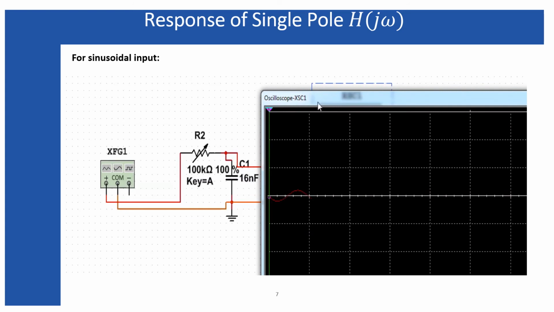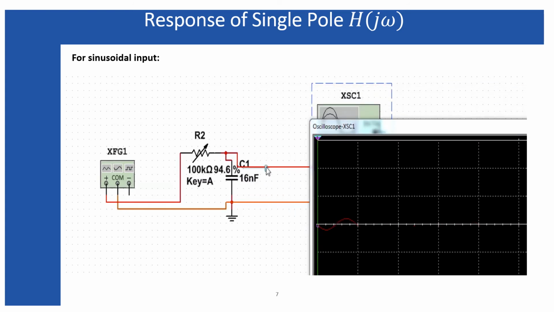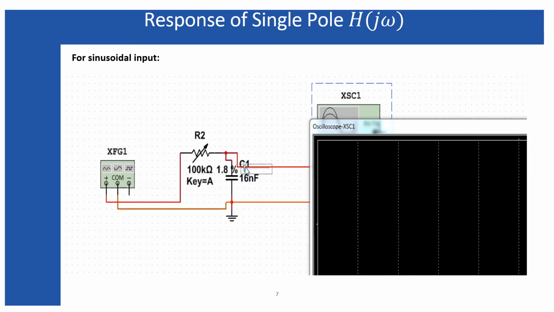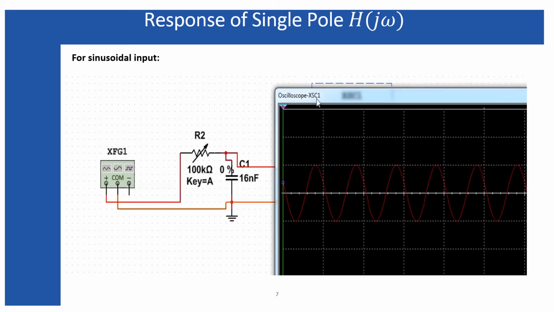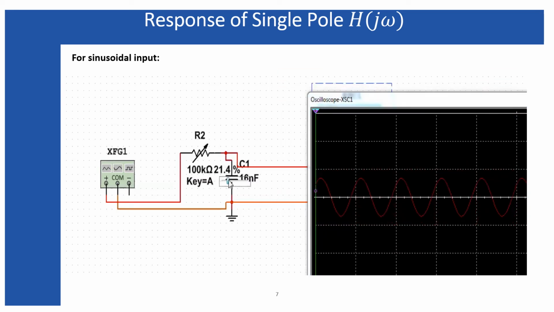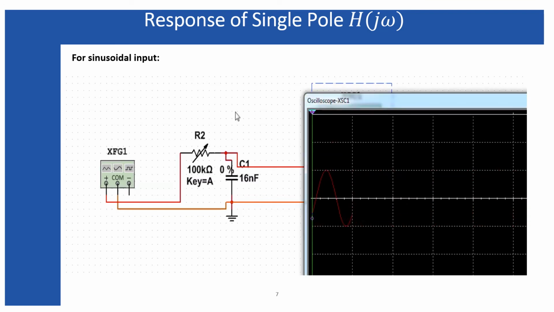Now if I decrease this resistance, you can see the amplitude increases, because decreasing this resistance increases the cutoff frequency. So 500 hertz is well below the cutoff frequency. Once again, look, it gets decreased as I increase the resistance, which means I'm decreasing the cutoff frequency. It gets increased.